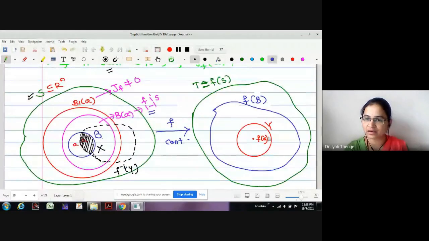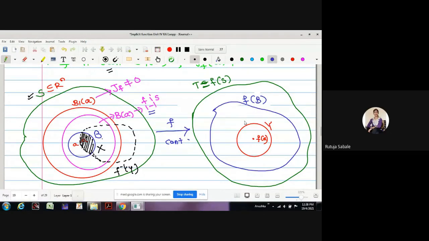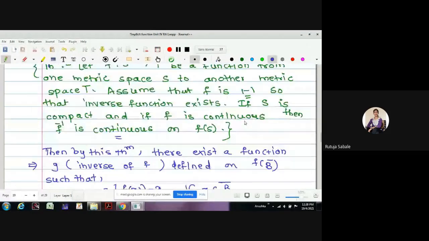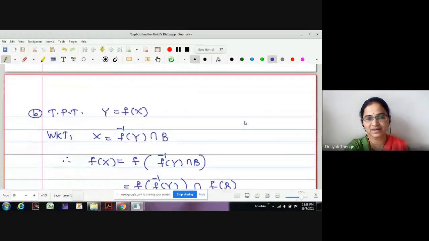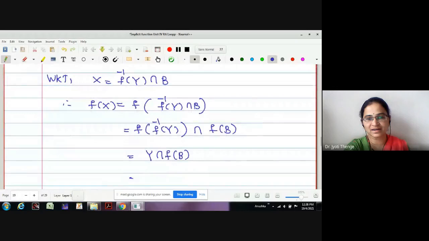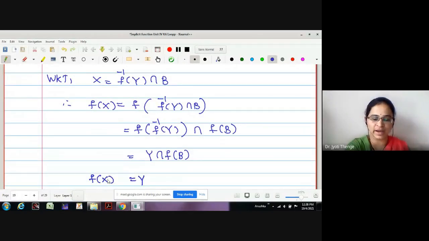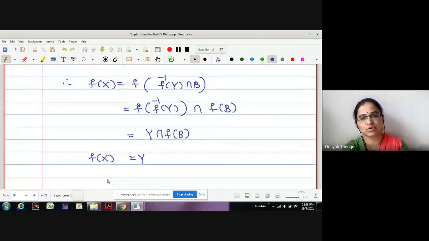This is y, the open ball around f of B, and this whole open ball is in f of B. What about the intersection of y and f of B? Yes, it is y. True by the construction itself, no? Yes, ma'am. The second point is also true by the construction. f of x is equal to y.